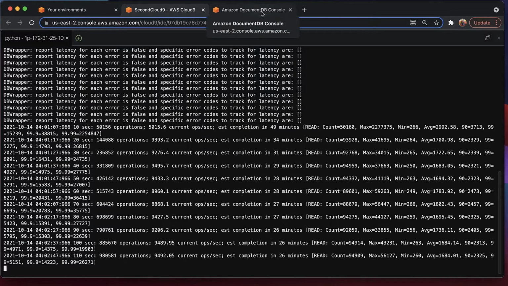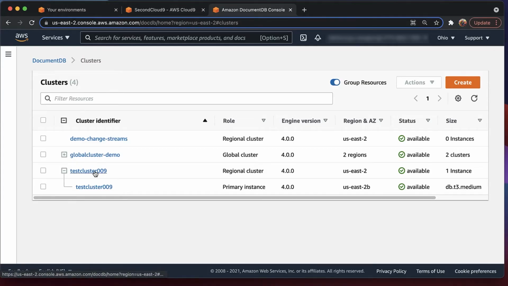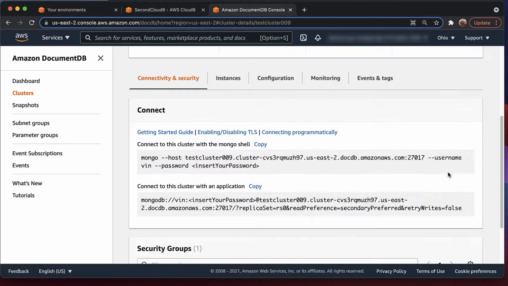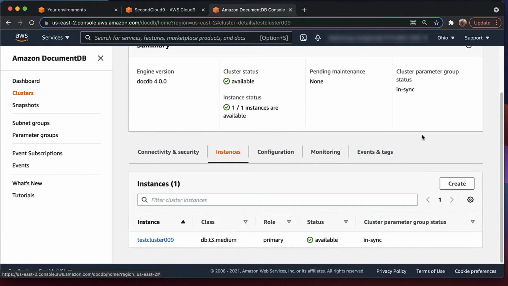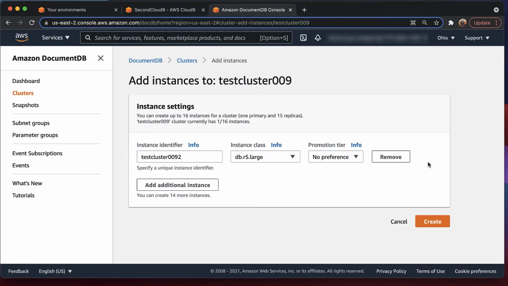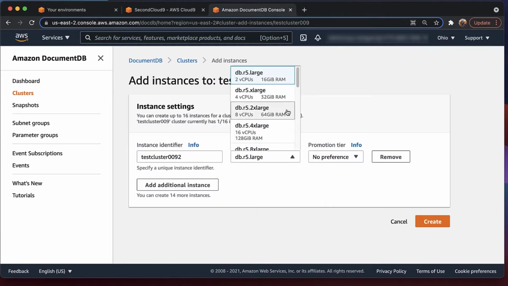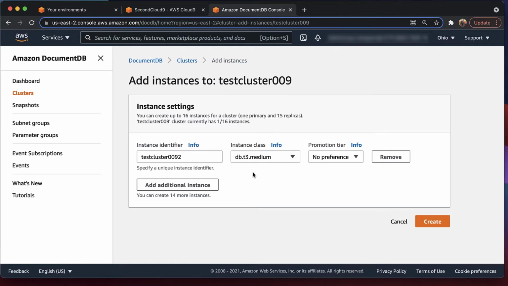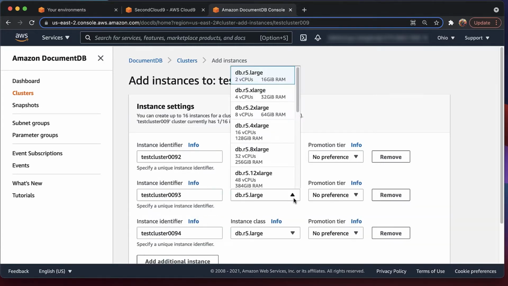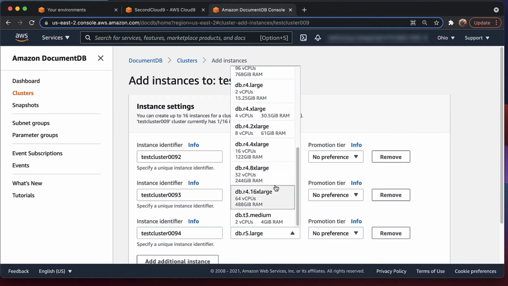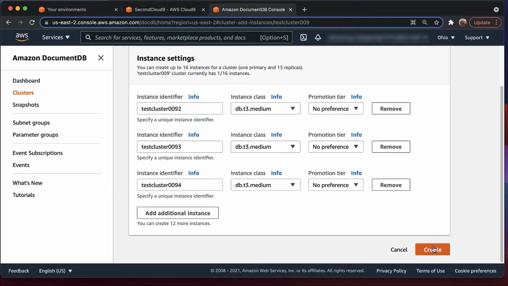And what I'm going to do now is go to the console and add 3 additional instances to our cluster while there's a workload running against it. So here, I'm going to press create, and I'm going to create 3 additional instances. I'm going to add 3 additional T3 mediums just to be homogeneous with my original primary instance. I'm going to hit create. And back on the dashboard, I should see that these instances are going to be in a creating state. So let's go do that.